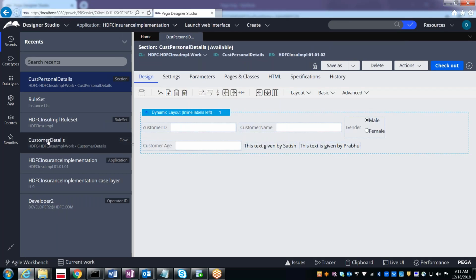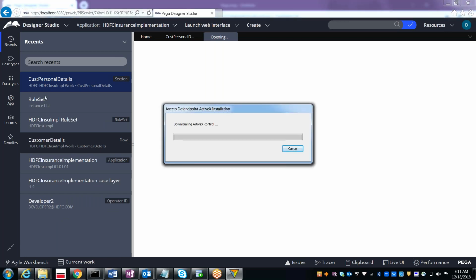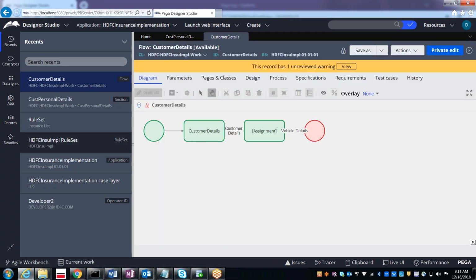So this customer details flow, when you select it, see this time I am opening from where? From recents. So what happened? Is it opened?